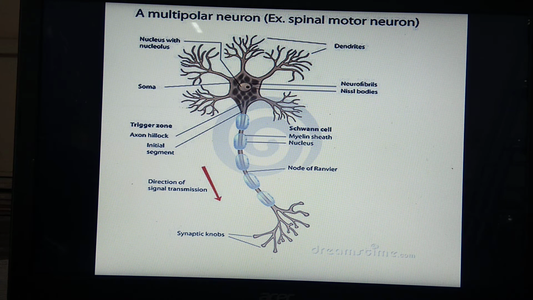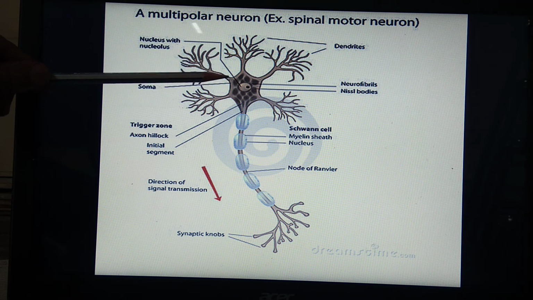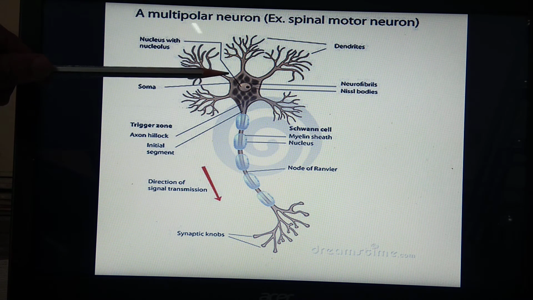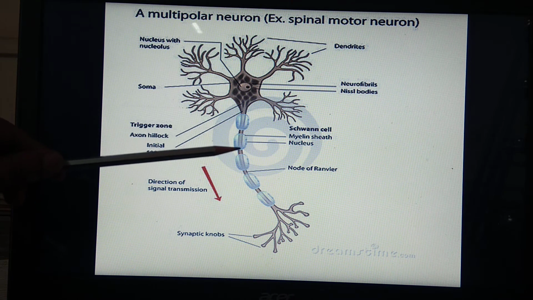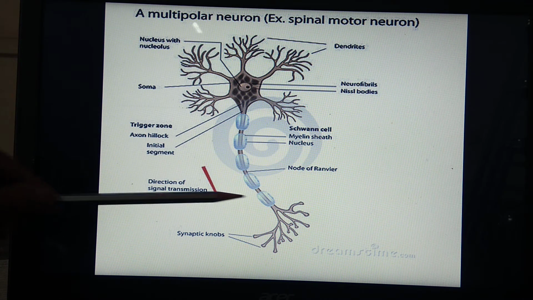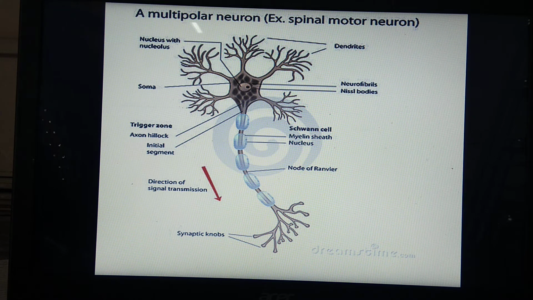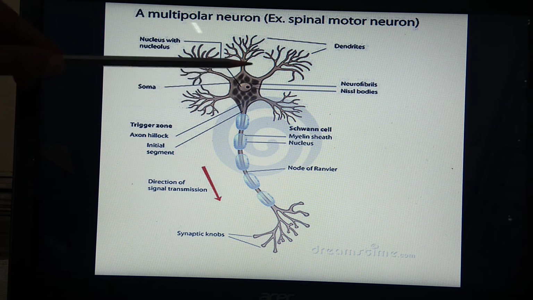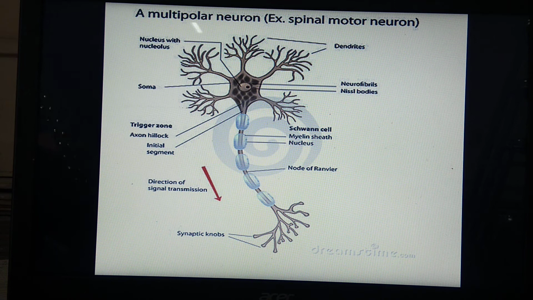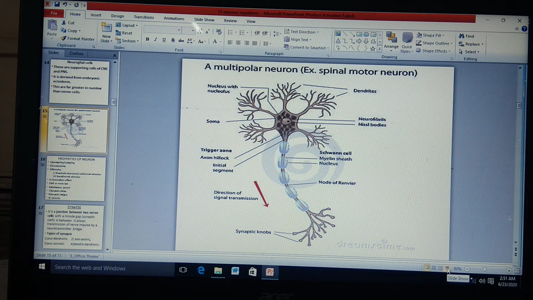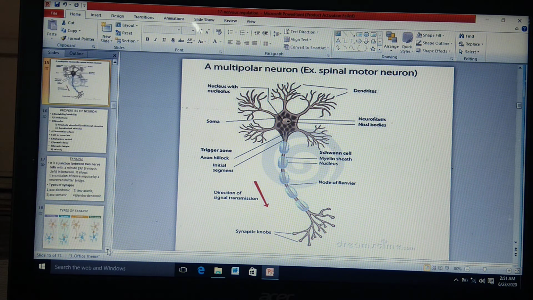So once again, aggregation of cyton looks grey in color and becomes grey matter. Aggregation or grouping of myelinated nerve fiber looks white in color, and that will become white matter. We have seen that when in white matter an aggregation of cyton is visible, that is called basal nuclei. So this is the idea for white matter and grey matter.